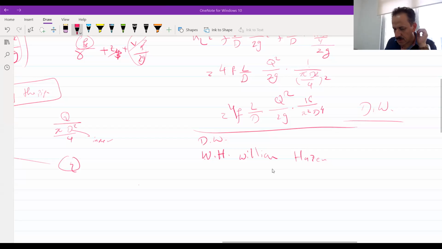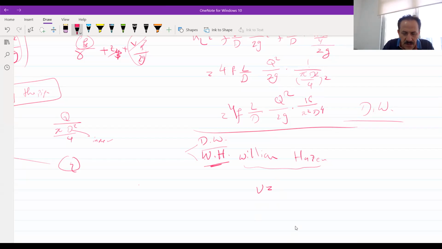Again, I'm sorry. So this was the first equation. The second equation is the Williams-Hazen formula. And by the way, the Williams-Hazen equation is just like the Manning equation and the Chezy equation. These are equations that give a velocity in a pipe.